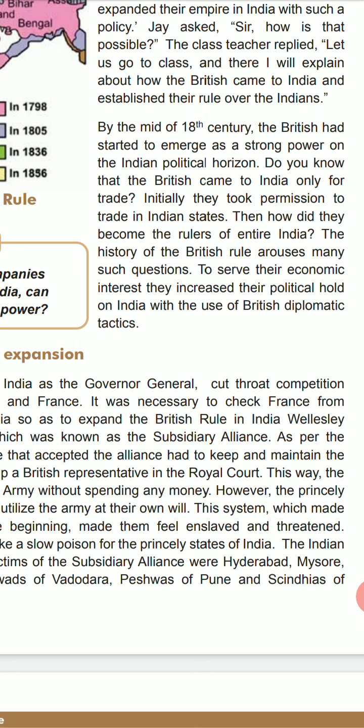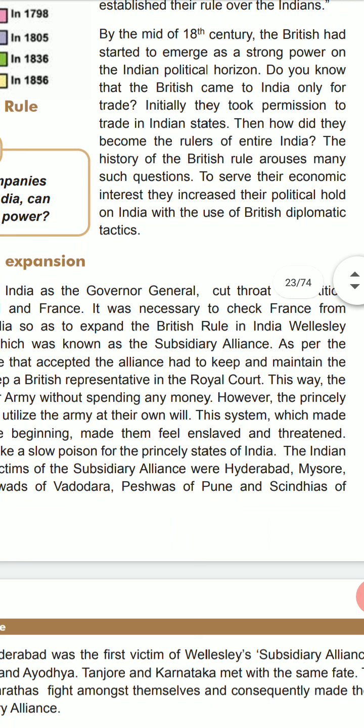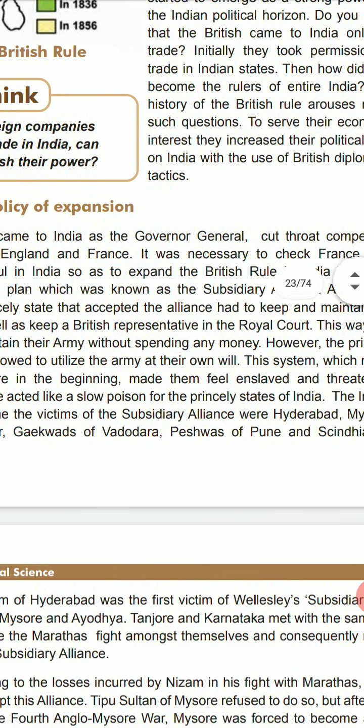Initially, they took permission to trade in Indian states. Then, how did they become the rulers of entire India? The history of the British rule arouses many such questions. Okay, students? The history of the British rule arouses many questions. They served their economic interest and increased their political hold on India with the use of diplomatic tactics.